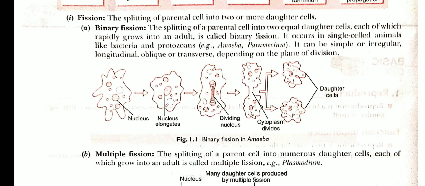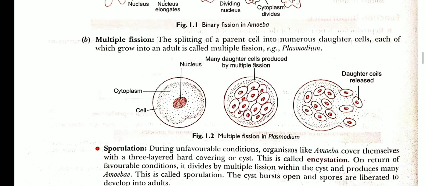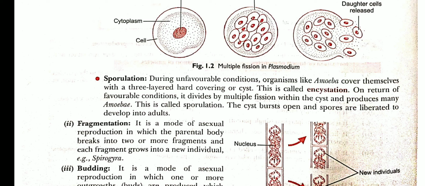The two offsprings formed here, or daughter cells, are exact copies of each other. That's why they are called daughter cells. And in multiple fission, one single cell leads to the formation of many daughter cells, and multiple fission takes place in the case of Plasmodium. Next, here we also explained sporulation. Sporulation takes place under unfavorable conditions in amoeba and other unicellular protists.